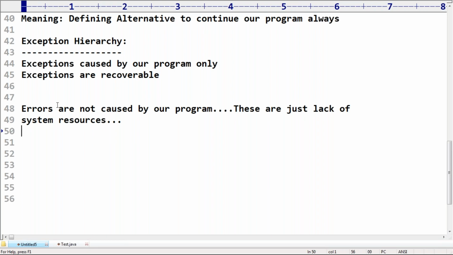So are errors recoverable or non-recoverable? What's the answer? Can you please tell? Respond, man. Exceptions are recoverable. I can write a catch block and happily continue. But errors are non-recoverable. Remember that. That's all.